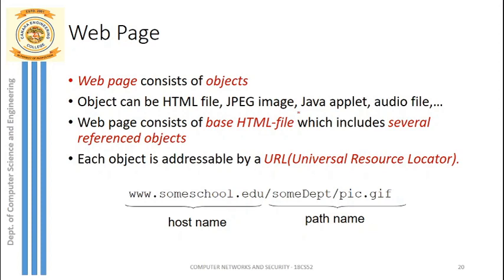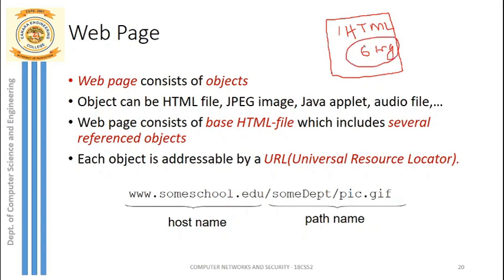For example, if you consider a page which may contain one HTML file, that is the base HTML file, and 6 images, then totally it will have 7 objects. So a web page consists of a base HTML file which includes several referenced objects. Here the 6 images are the referenced objects. So totally we have 7 objects. Each object is addressable by a URL.